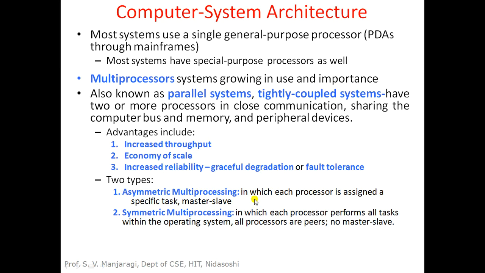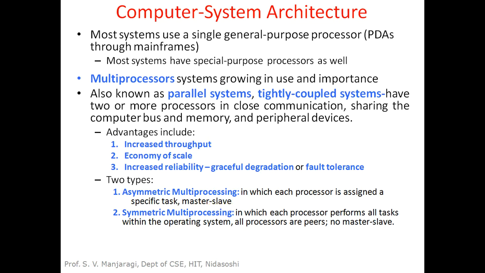In case of asymmetric multiprocessing, each processor is assigned a task and it works on the basis of master-slave model. So one of the CPUs or processors will be acting as a master and all other processors will be acting as slaves. The master CPU's work is to assign jobs or tasks to the slave CPUs, and the slave CPUs will be executing the task or job.